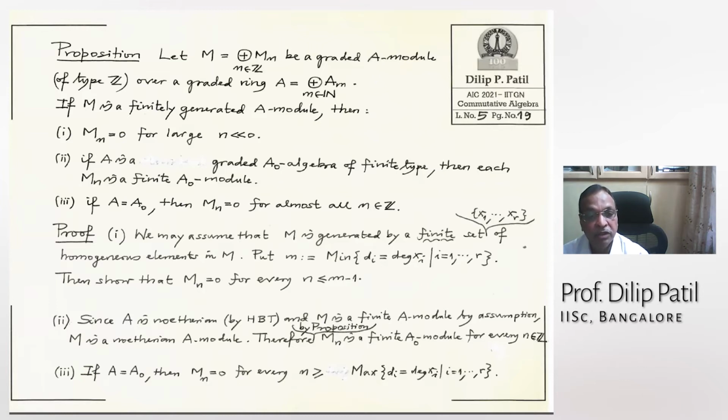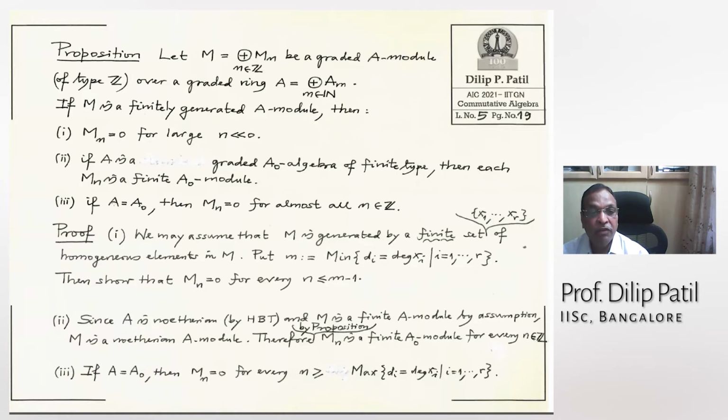Second one, A is Noetherian because it is a finite type algebra over a Noetherian ring. Did I not say Noetherian somewhere? I have to write that A0 is Noetherian. A is Noetherian by Hilbert's basis theorem. Therefore, by the earlier proposition, Mn is a finite A0 module for every n. So that is what we wanted to prove. Then each Mn is a finite A0 module.